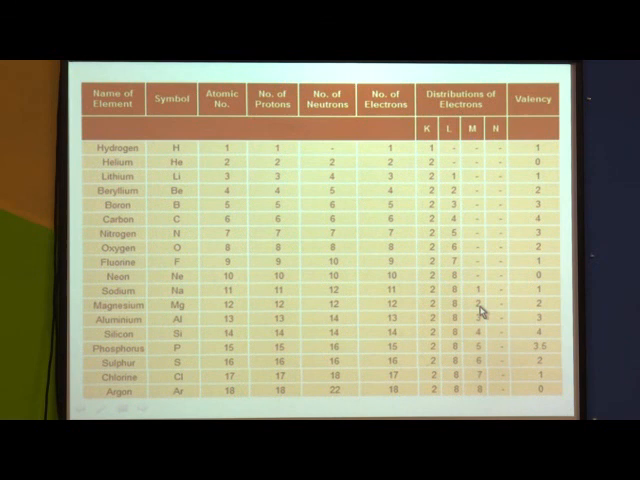Next is magnesium, 12 electrons, 2, 8, 2. So, there are 2 electrons. So, the valency is 2. Aluminium 13, 2, 8, 3. 3 is the valency. In the similar way, silicon 2, 8, 4. So, there are 4 electrons. So, the valency is 4.